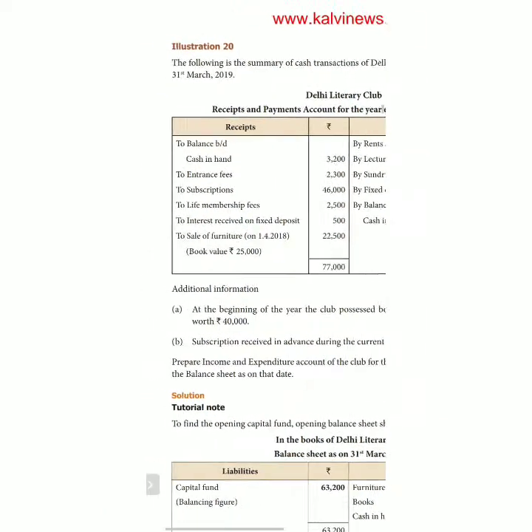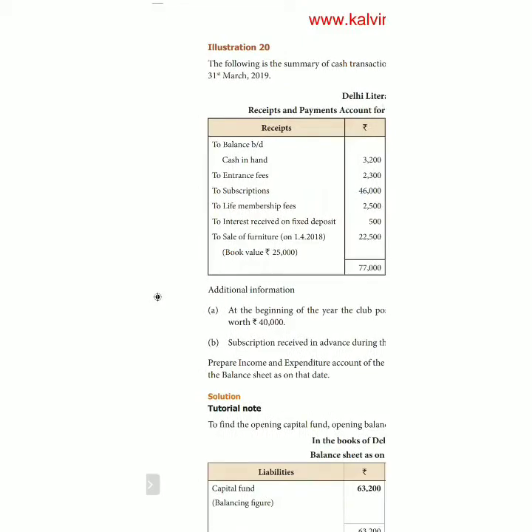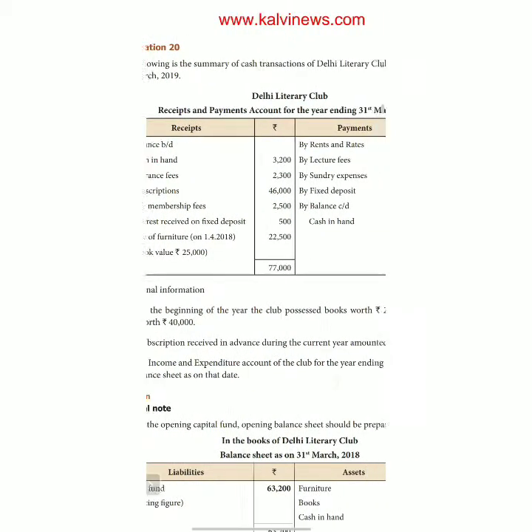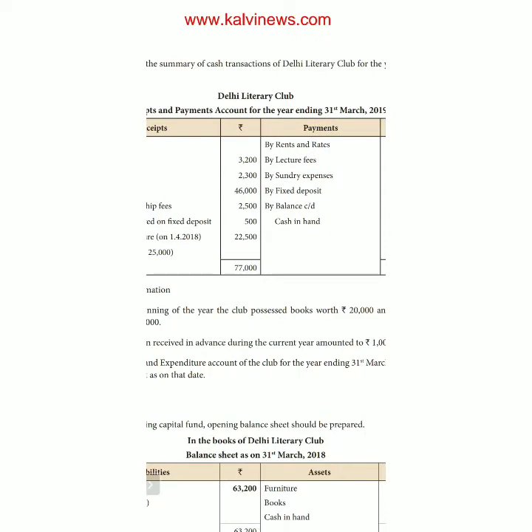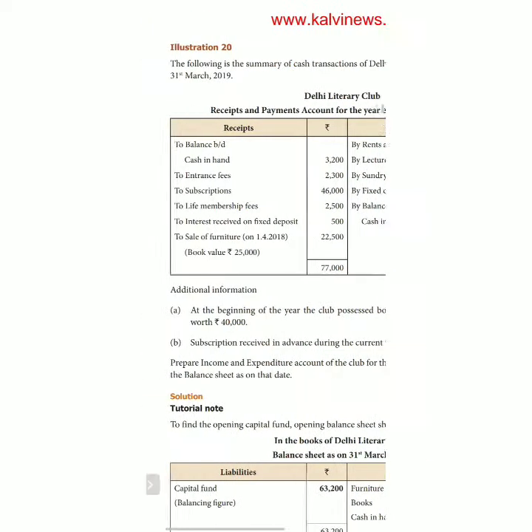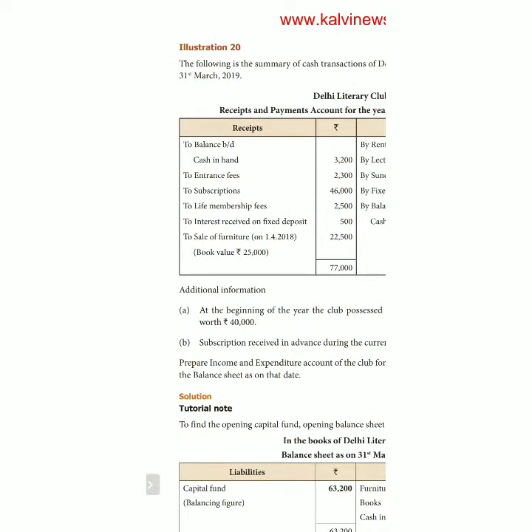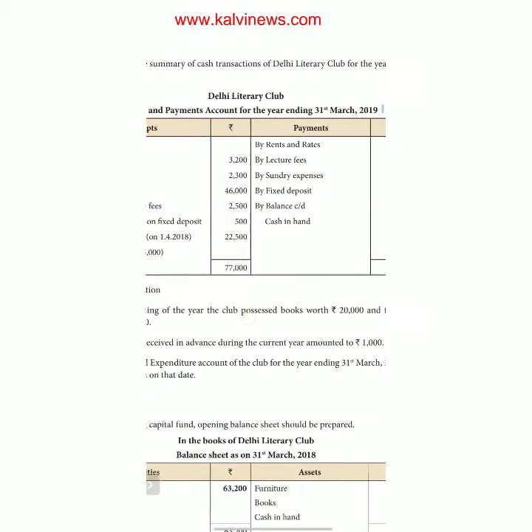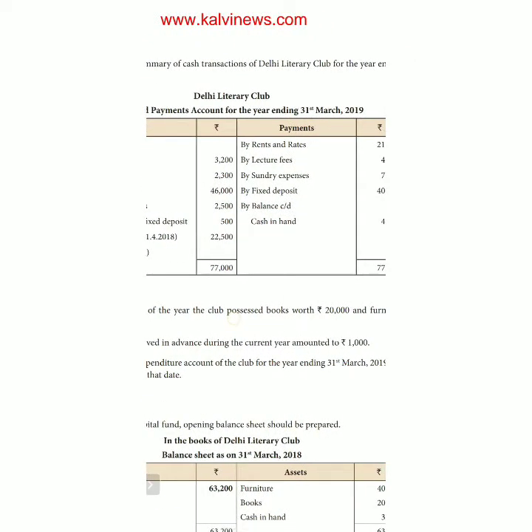All of you listen. The sum is very, very important. The following is a summary of cash transactions of Delhi Literary Club for the year ending 31st March 2019. The accounting year is 31st March 2019. The name of the club is Delhi Literary Club. The Delhi Literary Club's receipts and payments account for the year ending 31st March 2019 is given.